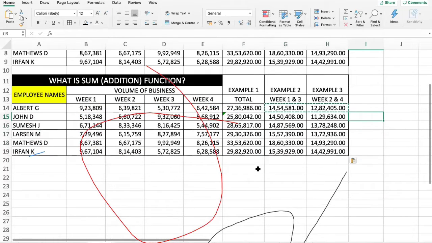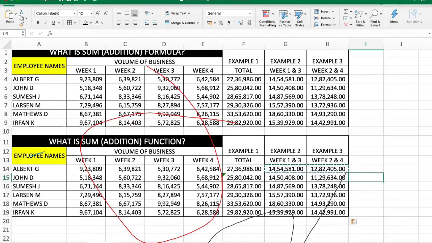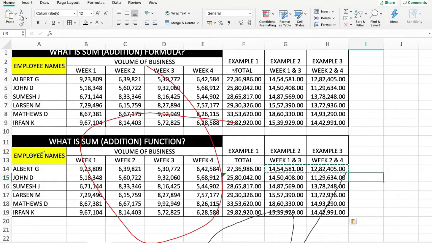Any questions on the sum formula, sum range and sum functions? Anything? Great. Hello? Yeah? Ketki, you were asking something? No, not me. Okay, great.